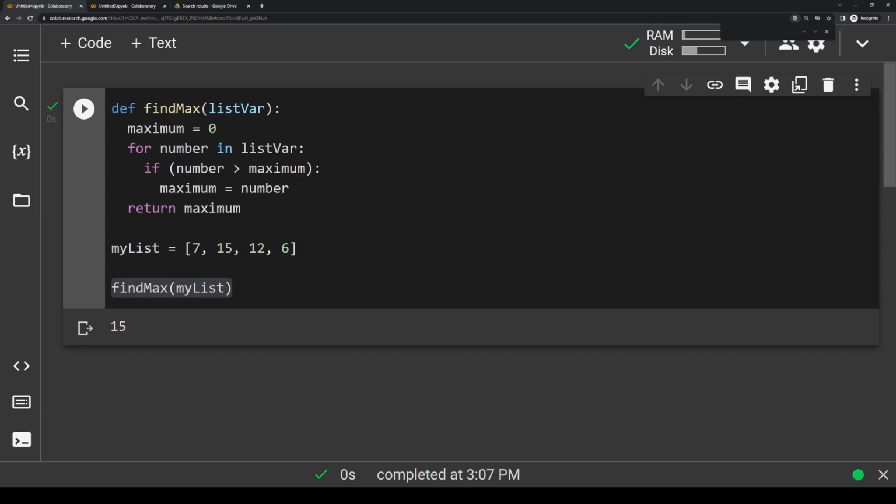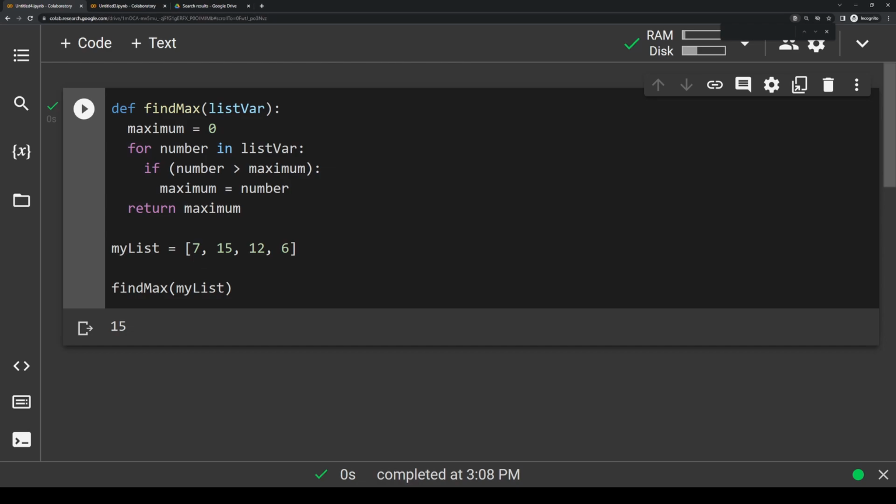And just like I mentioned before, it should be a general rule of thumb that you always have the return statement at the same indentation level as the rest of the function, and not inside another for statement or an if statement. Because for instance, if I had it like this and tried to run it, it would return 7, which is not correct. And if I did it like this, it would also return 7, which is not correct. So we need to make sure it's outside of any for loop, while loop or conditional statement, and just at the same indentation level as the rest of the function, and it'll run properly.